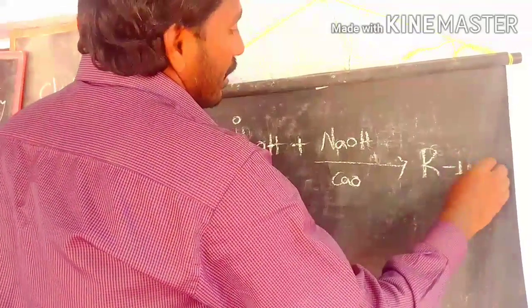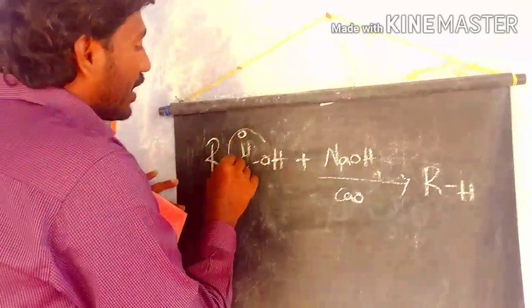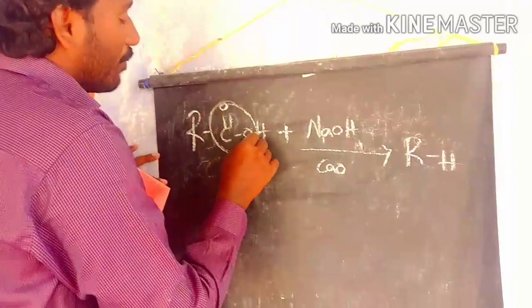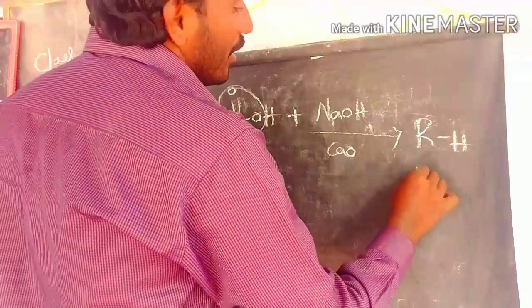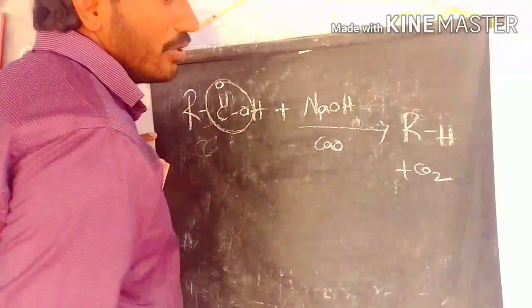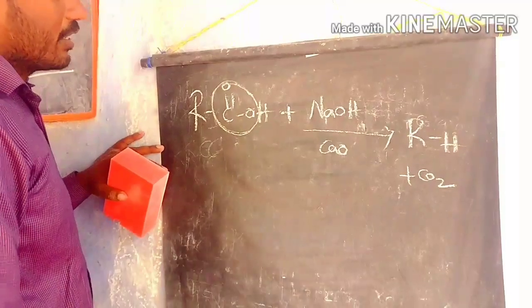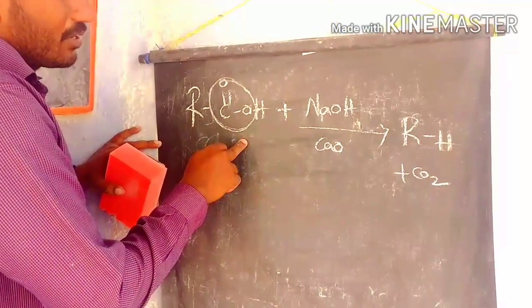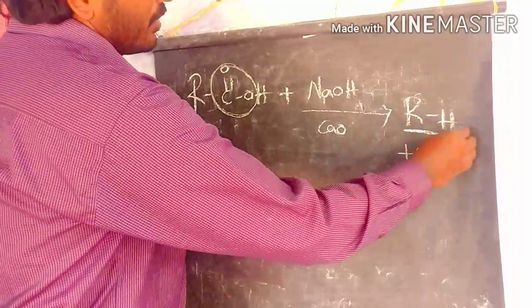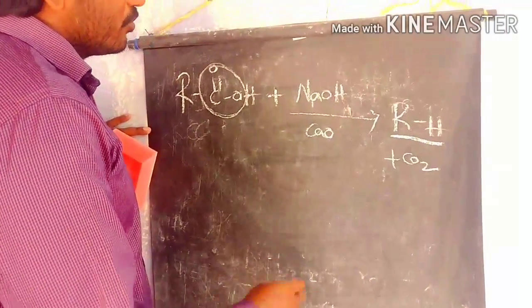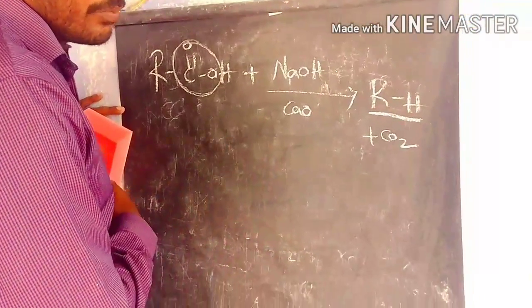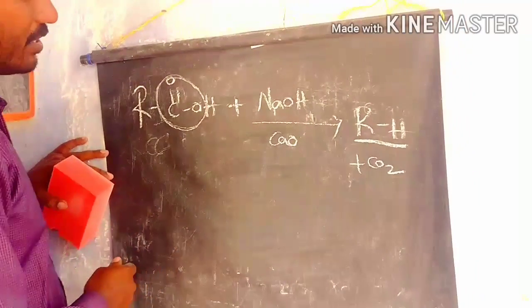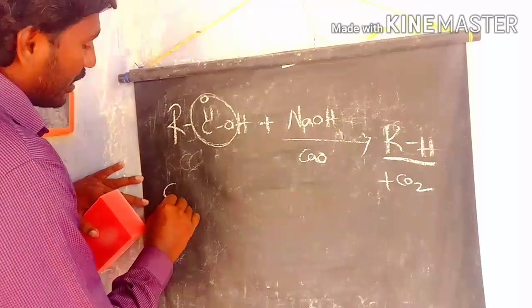What is decarboxylation? Here carbon dioxide is removed from the carboxylic acid, and that is called decarboxylation. After CO2 is removed from the carboxylic acid, we get the alkane as the product. Here we use sodium hydroxide or calcium oxide as the reagent. Let's see some examples.